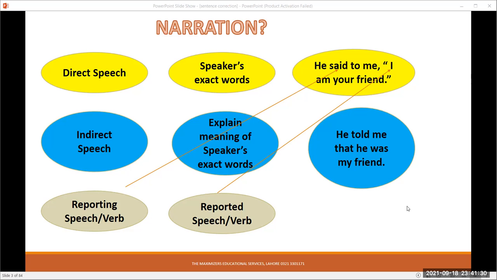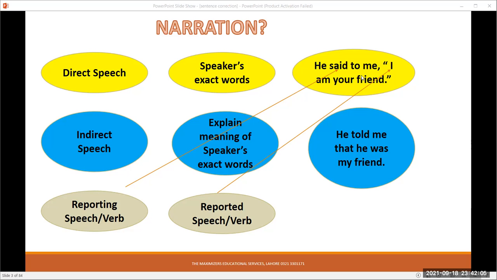What is direct speech? Direct speech is basically the speaker's exact words. For example, he said to me, I am your friend. So, what are the exact words? I am your friend. These are the exact words of the speaker. These are written in inverted commas, and these are the direct speech.